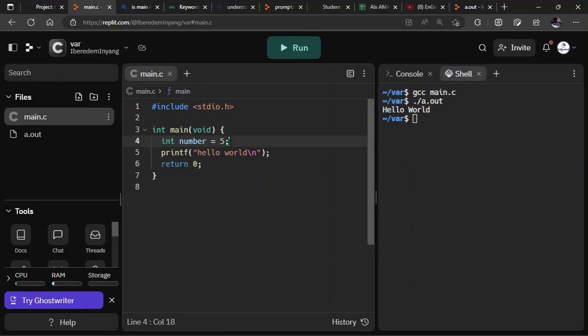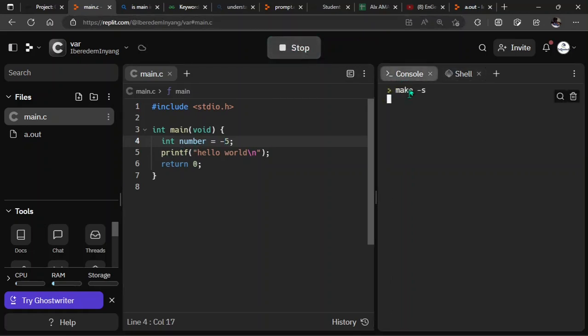But we have two basic kinds of integers. We have the signed integers and we have the unsigned integers. The signed integers are those integers that have negative values. For instance, if I say int number, int at the default state is a signed integer, right? So I can say int minus 5. It's still going to accept it because int is seen as a signed integer.